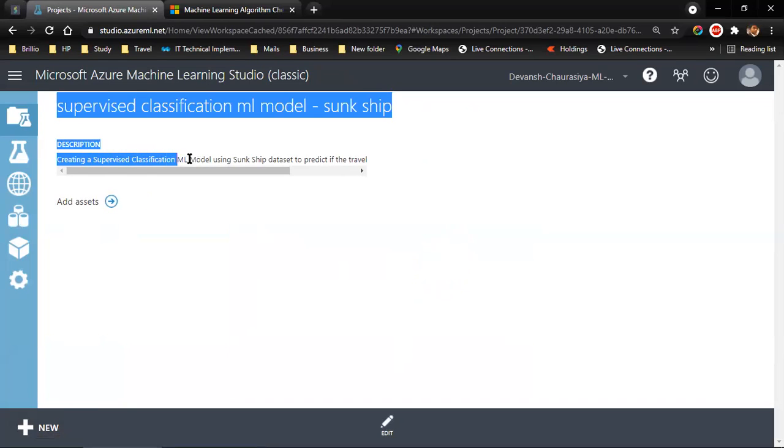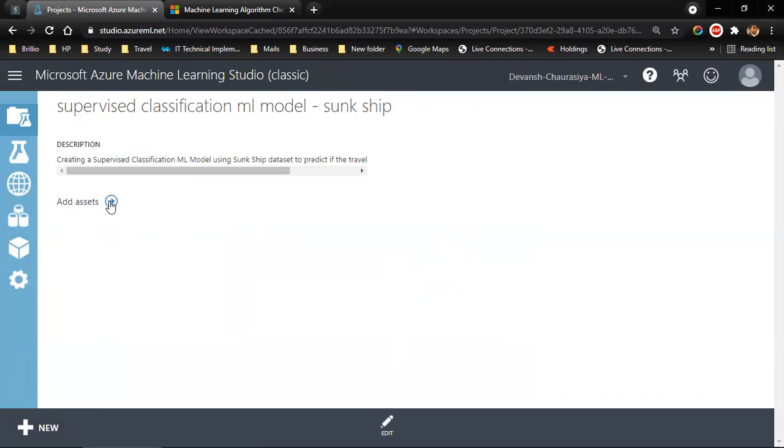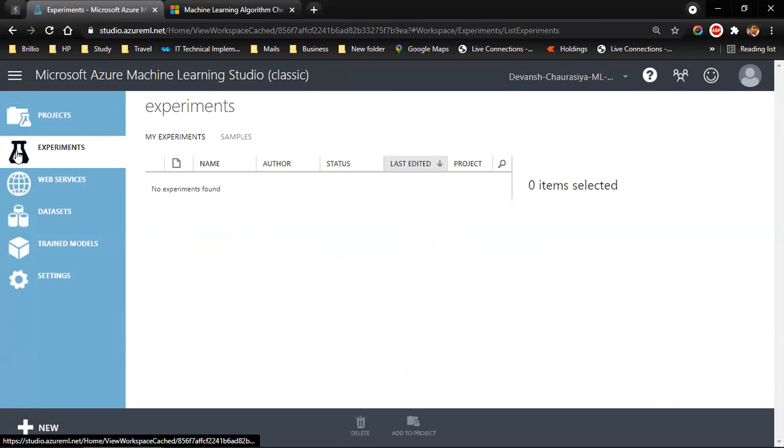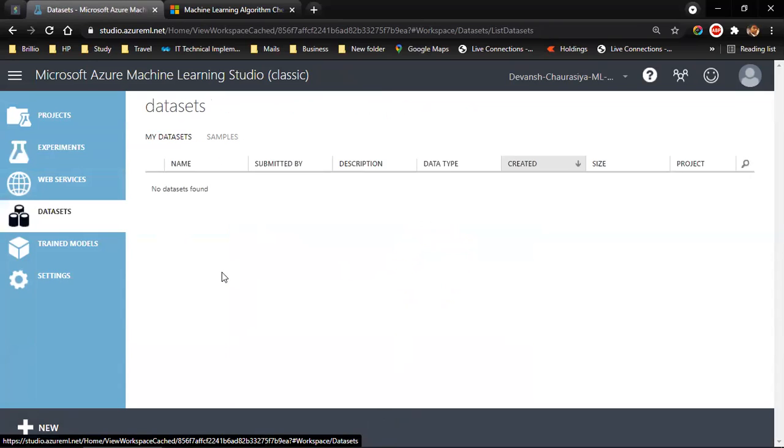Creating a supervised classification. It is right over here. Add asset, but right now I don't have any asset. So what I can do is go to experiment, but I cannot do any experiment because I don't have the data. So I have to go to the data set, but I don't have any data.